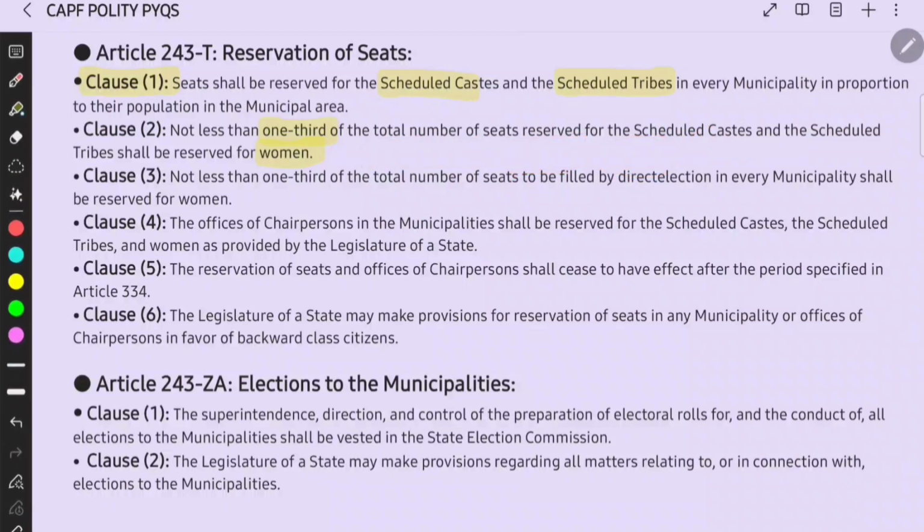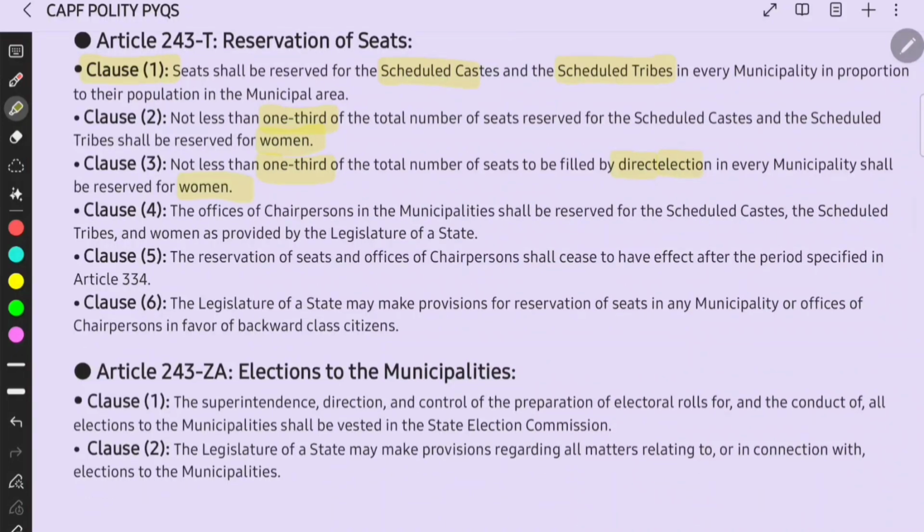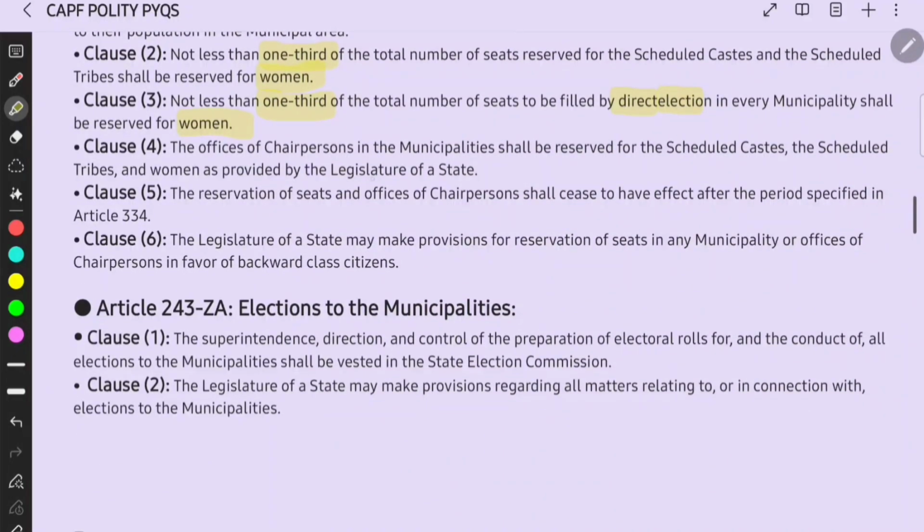Then clause 3: not less than 1/3 of the total number of seats to be filled by direct election in every municipality shall be reserved for women, right? Then clause 4: the offices of chairpersons in the municipalities shall be reserved for scheduled castes, scheduled tribes and women as provided by the legislature of the state.